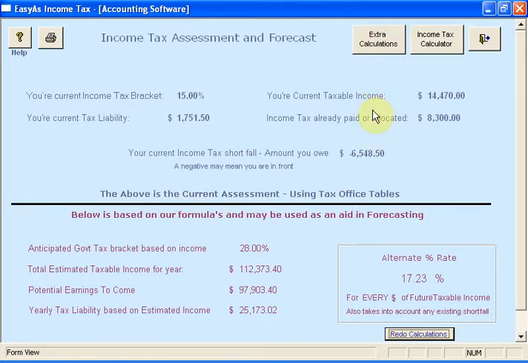Now I've maintained all along that this program really is only for tax brackets, but there is one more little feature here. I use it, I don't all the time. I generally use it right towards the end of the year and try to put some extra money away. It allows you to add a couple of extra percentage amounts to allow for some extra money. I'll give you an example.